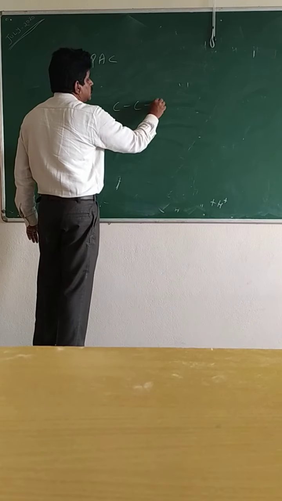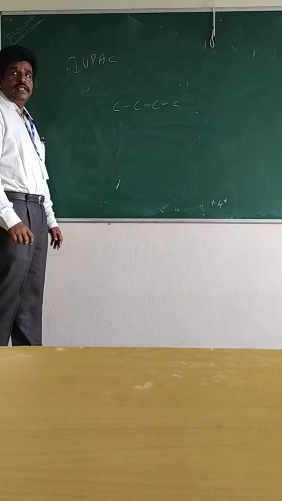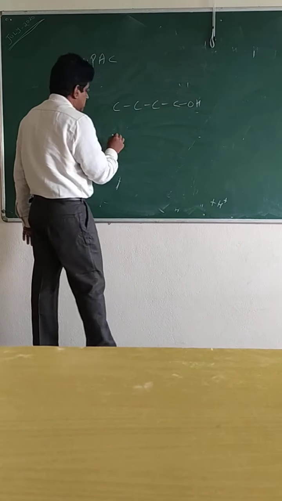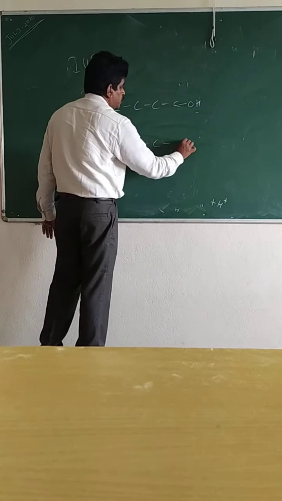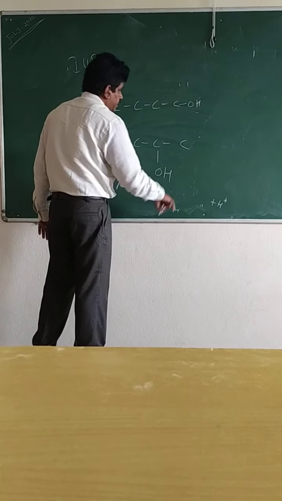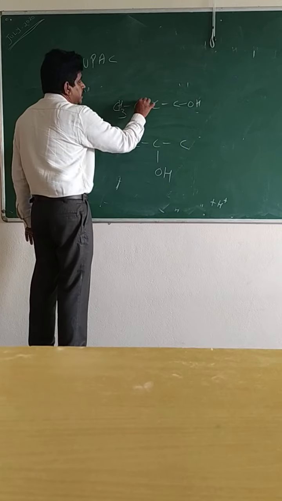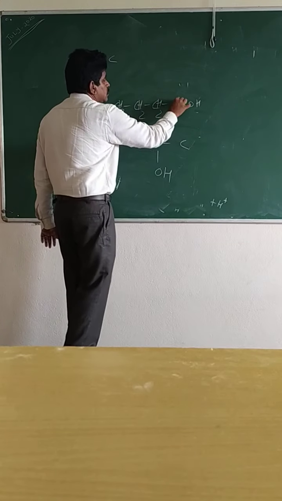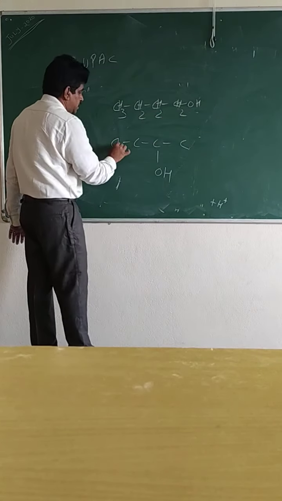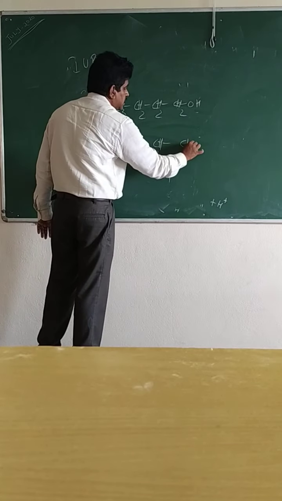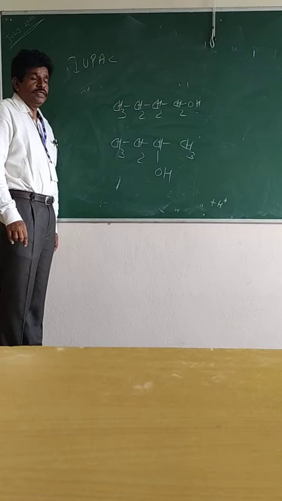Take 4 carbon atoms: 1, 2, 3, 4. In this, the OH group can be on this carbon atom or on this carbon atom. The remaining hydrogens, CH3CH2CH2CH2OH.